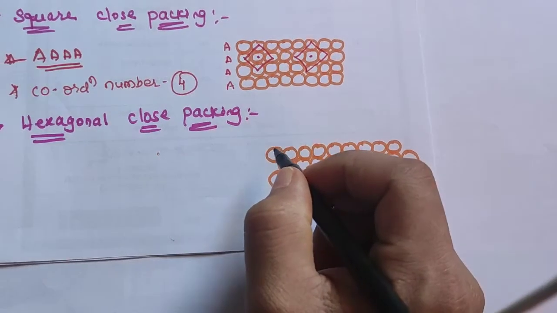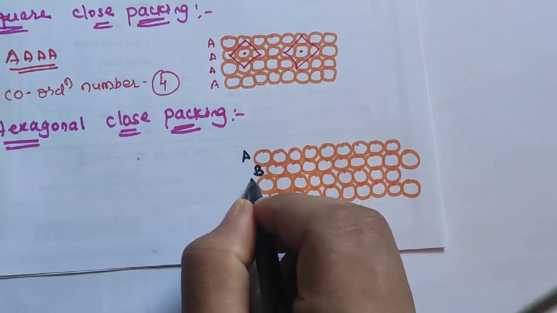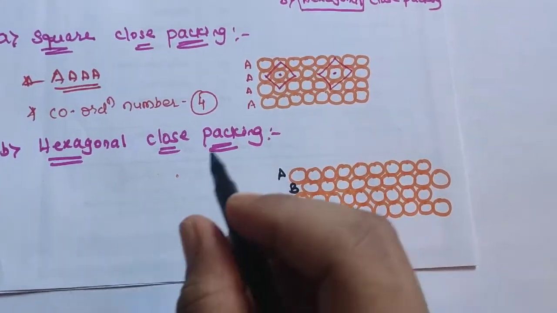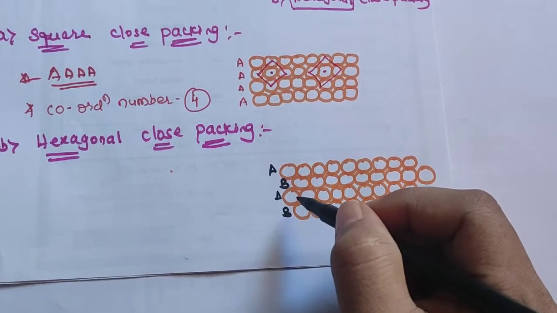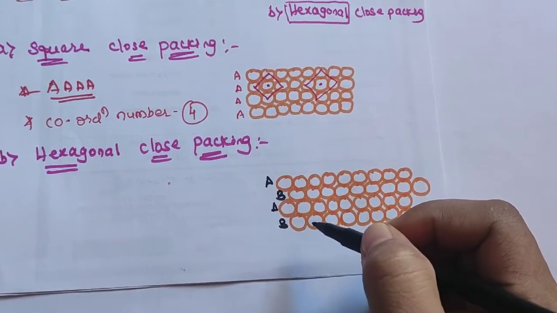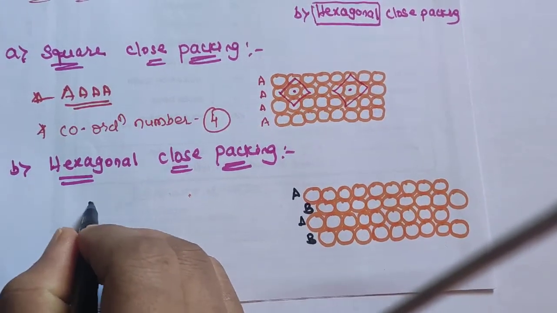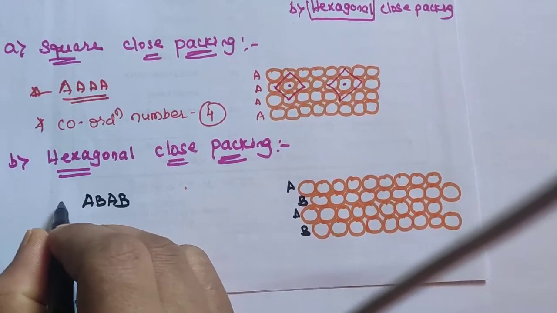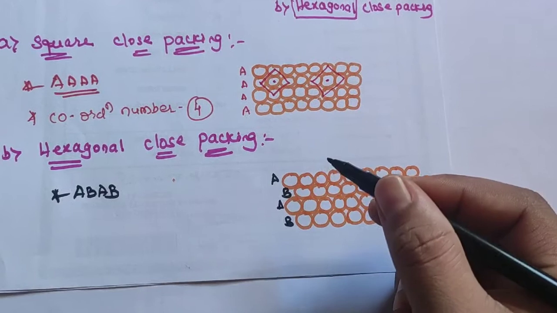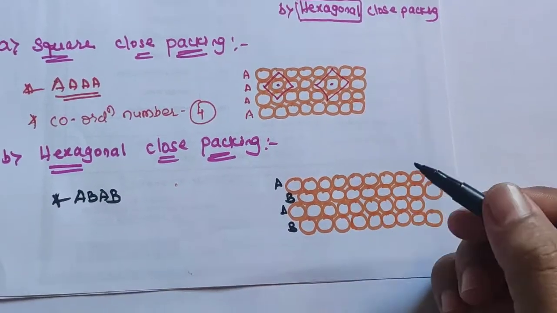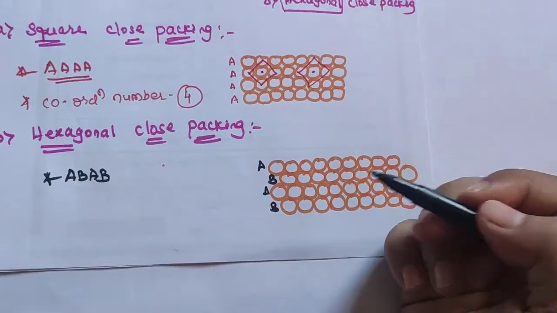So simply you can understand that it is not a regular arrangement. The first row is not similar to the second row. The first row is similar to the third row, and the second row is similar to the fourth row. So this type of arrangement is called AB type, because the first and third rows are similar, the second and fourth rows are similar, and this is not a regular arrangement, this is an irregular arrangement.